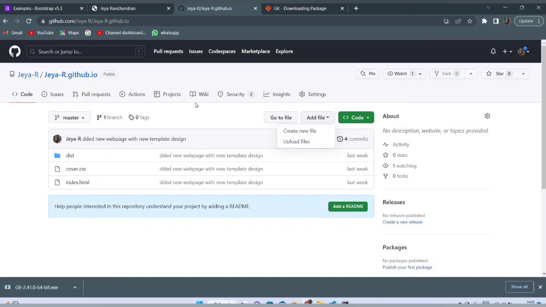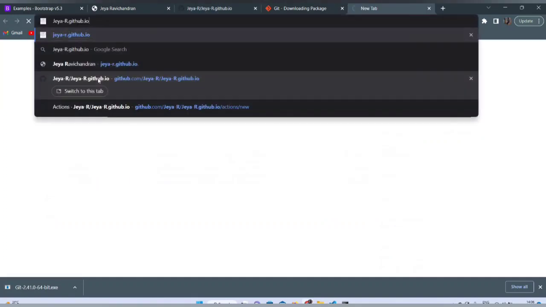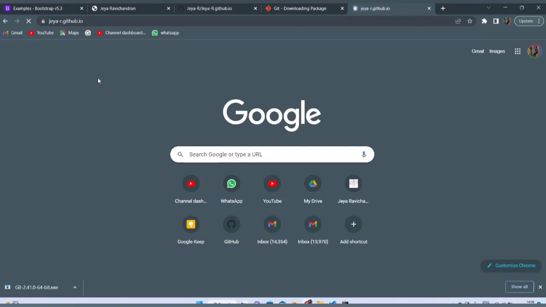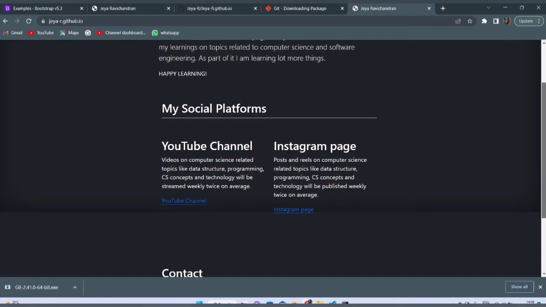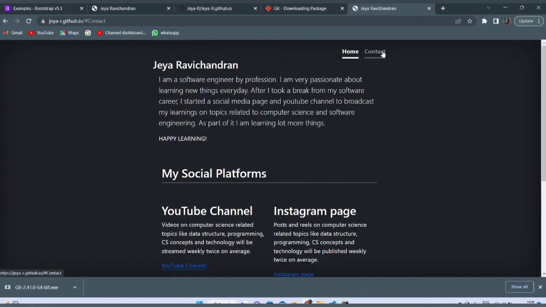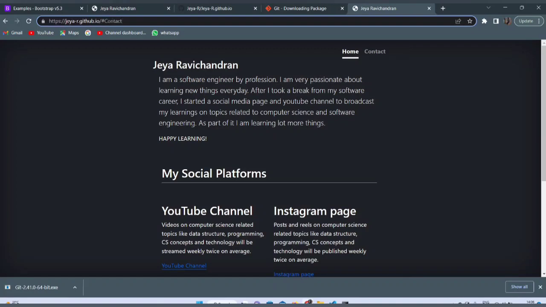Once you have uploaded all your source files, now you got to go to your web page and see your web page coming in. For that, this is going to be your web page URL. Just copy paste it into the browser search. Once you paste it, you can see your web page coming in. This is a web page that I have already checked into GitHub. Similarly, you can also check in your web page into GitHub, and you can see your web page coming online.